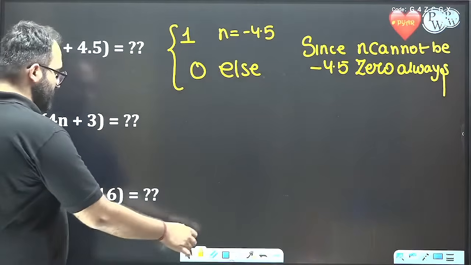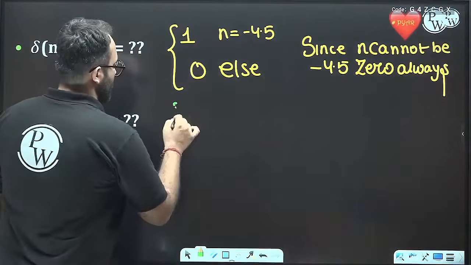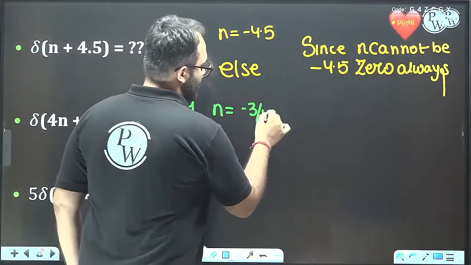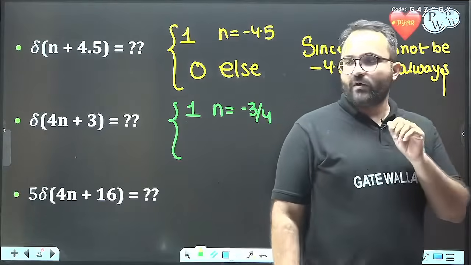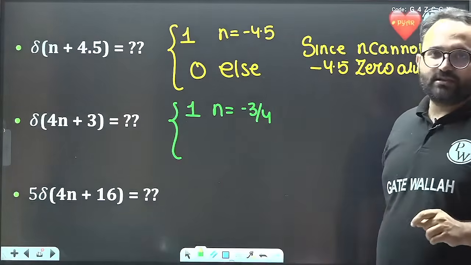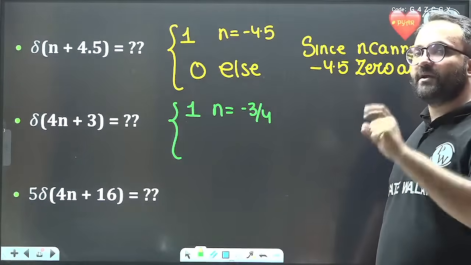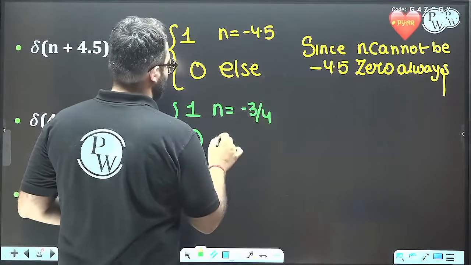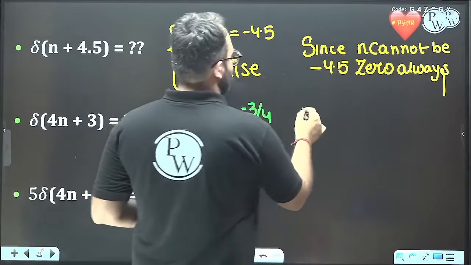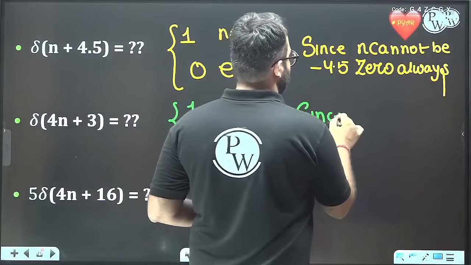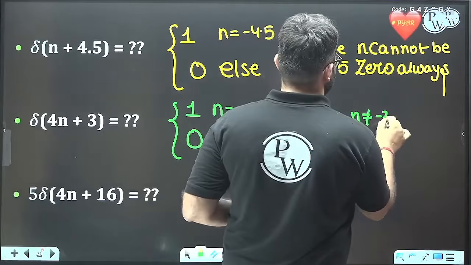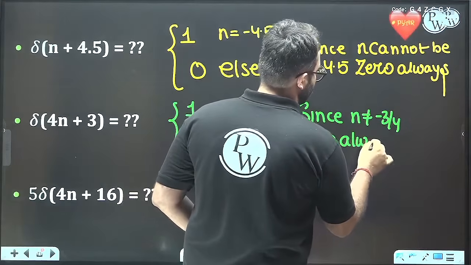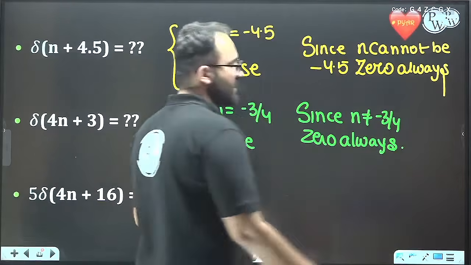Now this delta of 4n plus 3 is equal to 1 when n is equal to minus 3 by 4. Can you see this? Now n cannot be minus 3 by 4 because n has to be an integer only. So it is 0 always.